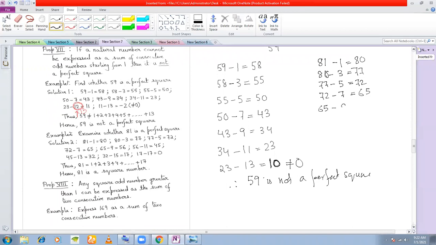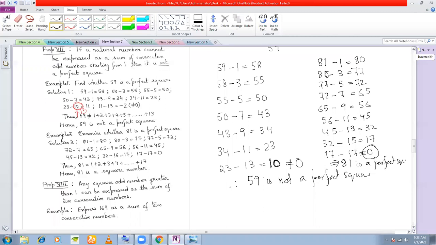65 minus 9, you get 56. 56 minus 11, you get 45. 45 minus 13, you get 32. 32 minus 15, you get 17. And finally, you have 17 minus 17. So are we getting 0 at the end? Yes. That means we say 81 is a perfect square.